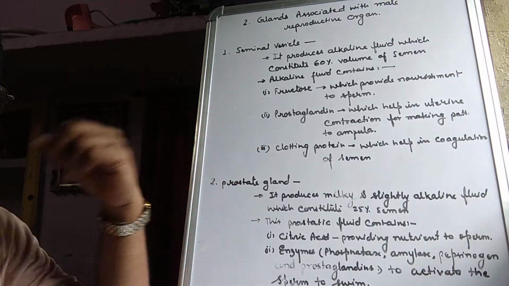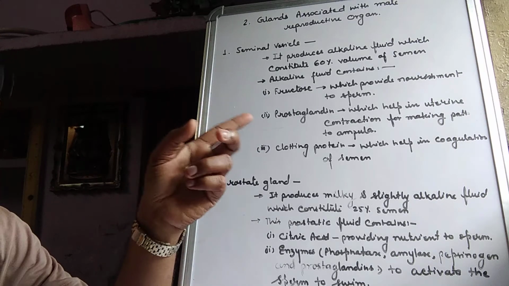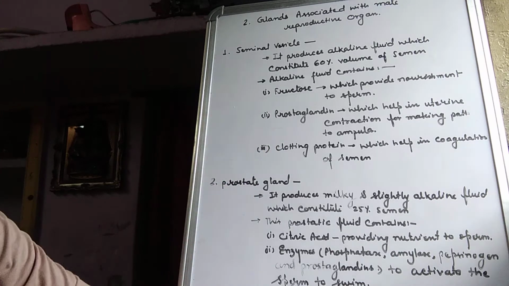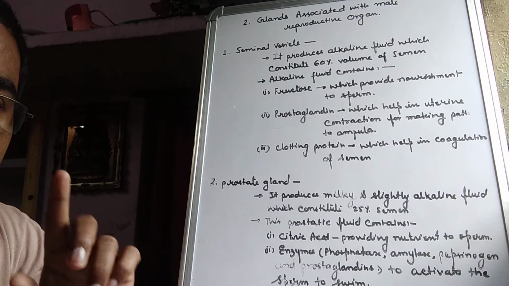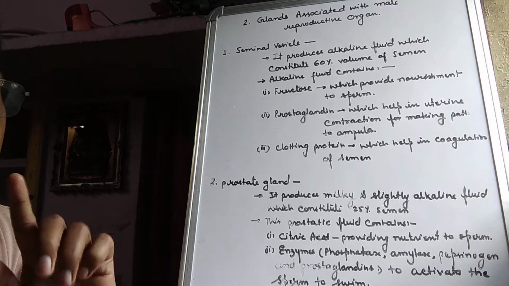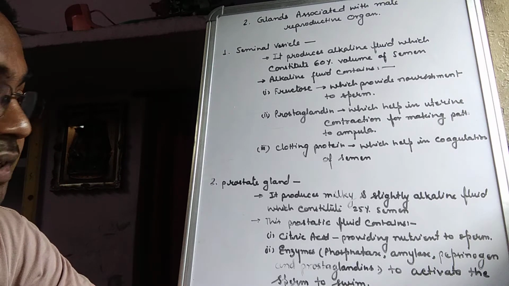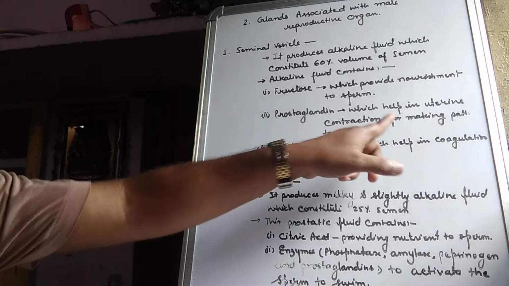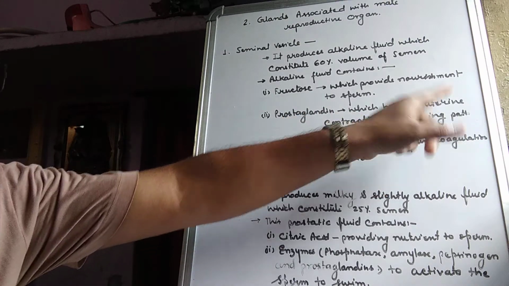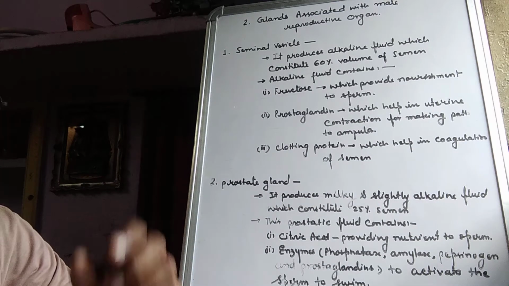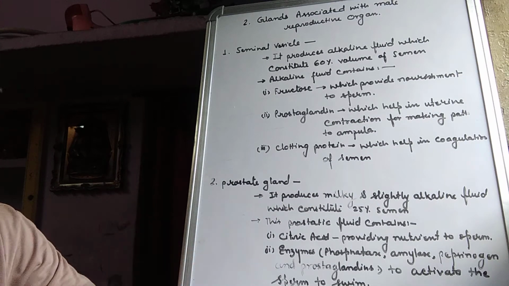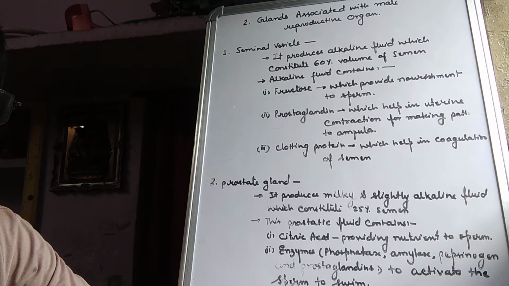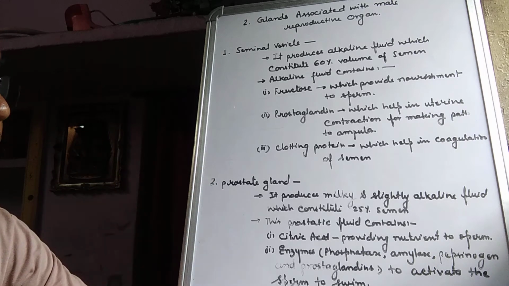Second is prostaglandin. Actually it is a hormone which helps in uterine contraction for making a path to the ampulla. Prostaglandin is secreted by the seminal vesicle of the male, but it functions in the female reproductive tract, where it contracts the uterus, and by contracting the uterus it makes its path up to the ampulla where the fertilization takes place.